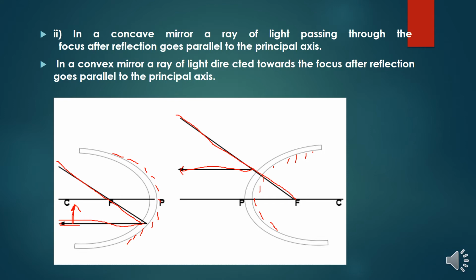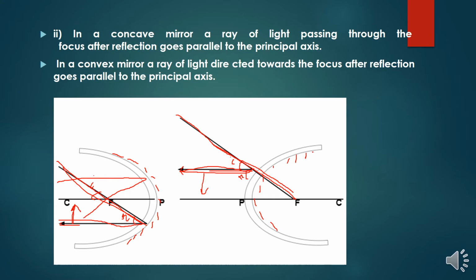So here we can understand that the reflected ray is parallel to the principal axis. So where is the incident ray? This is my incident ray, and it is reflected here. Right, this is the way we have to understand it. When we discussed the first point, what was that? The ray which is parallel to the principal axis converges at the focus.